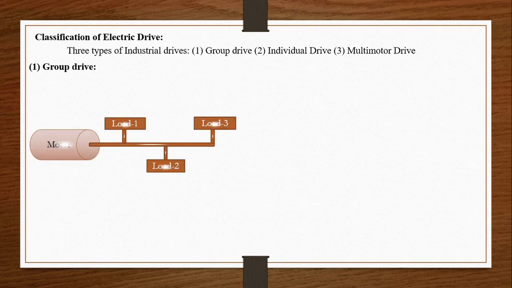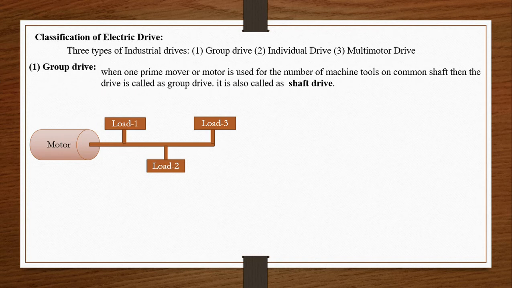First, group drive. Look at the diagram. A single motor is used to drive more than one load. Load 1, load 2, load 3, all are driven by a single motor. When one prime mover or motor is used for a number of machine tools on a common shaft, then the drive is called a group drive. It is also called a shaft drive.